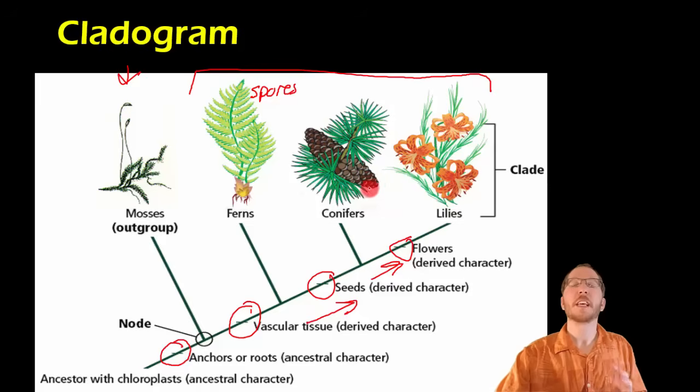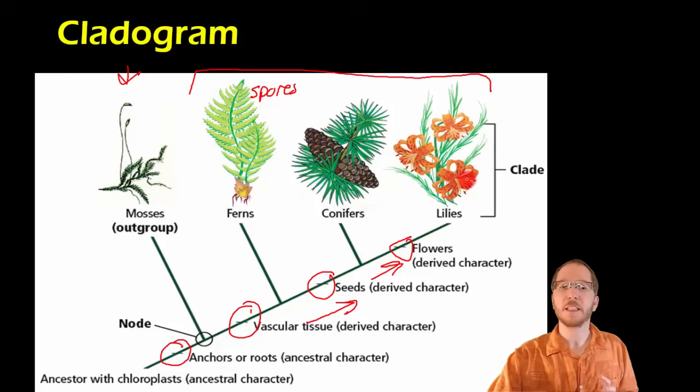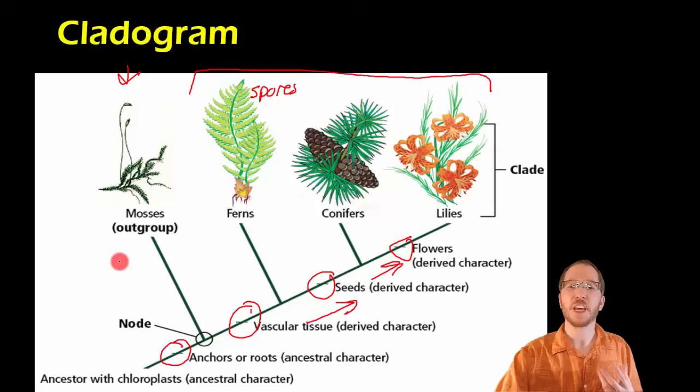So the way we set up a cladogram tries to be very organized, where we start at the bottom with the ancestral characteristic, then we start to add derived characters. And you'll notice the last derived character is only shared by the very last group. Nobody else has it. So if we look at these lilies, lilies possess anchors or roots, vascular tissue, seeds, and flowers. Whereas if we look at something like ferns, they only have anchors or roots and vascular tissue. They lack seeds and flowers.